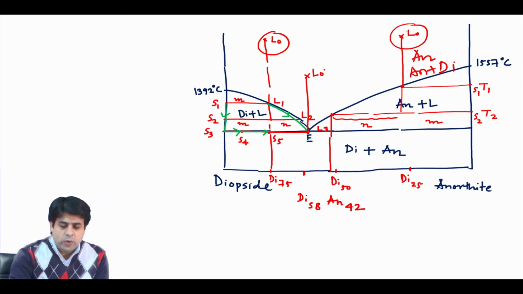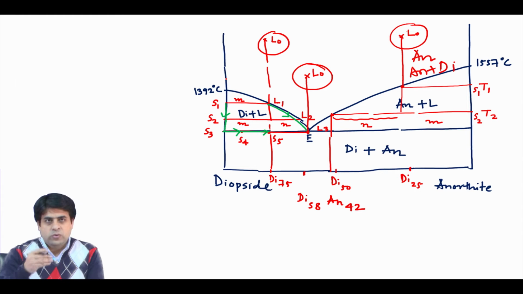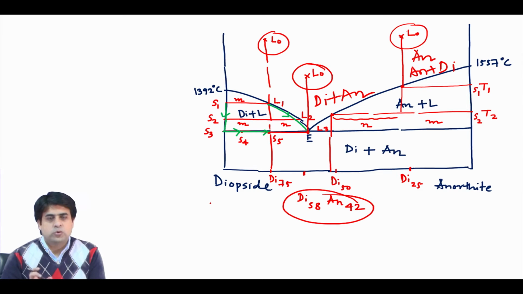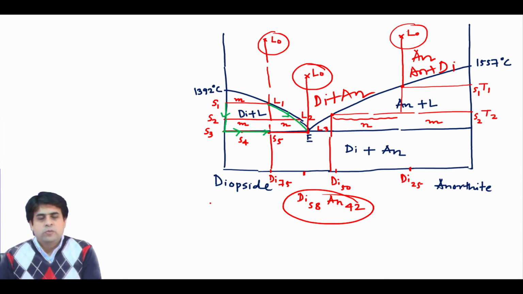And when you are exactly at the eutectic point, you simultaneously precipitate diopside plus anorthite, in exactly the same proportion as is present in your liquid. So this is the equilibrium crystallization of different liquids in diopside and anorthite.